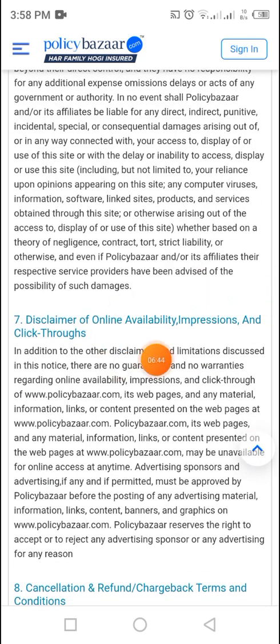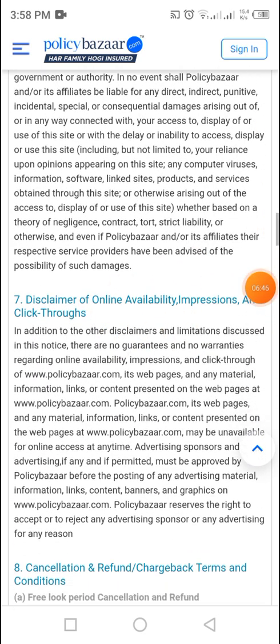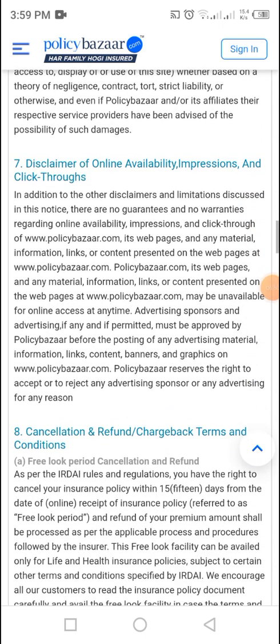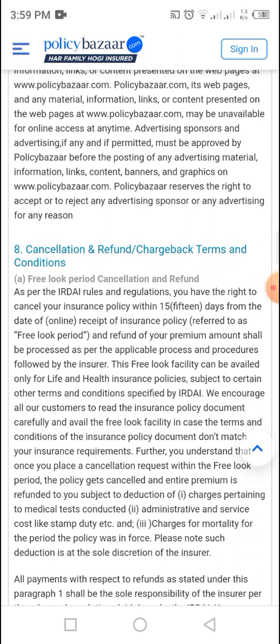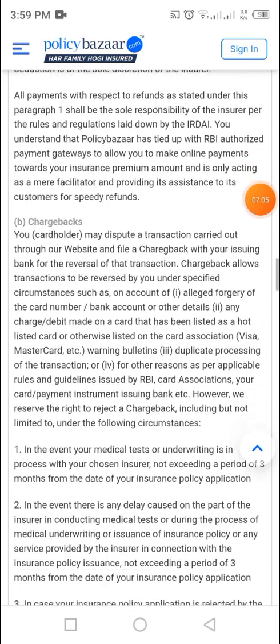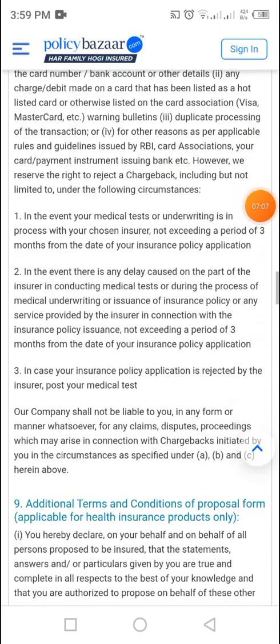Then you need to read this disclaimer of online availability and links. And then you need to read the cancellation and refund chargeback terms and conditions. This is the most important part of these terms and conditions. You need to read this very carefully.